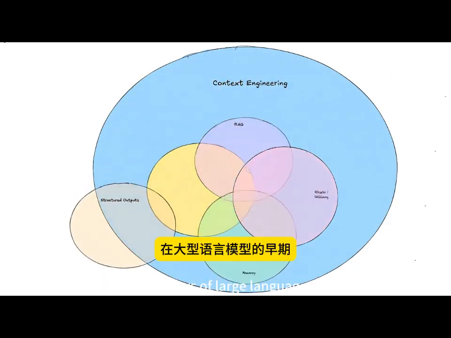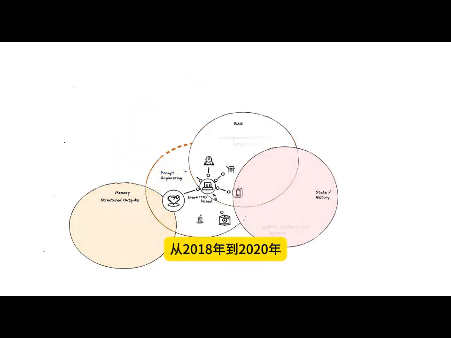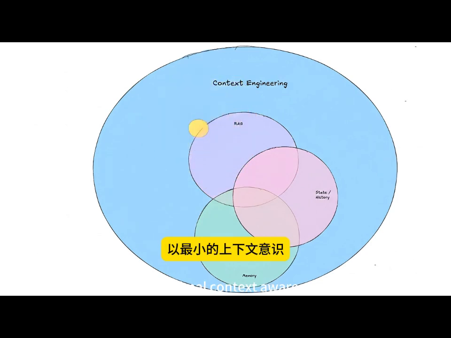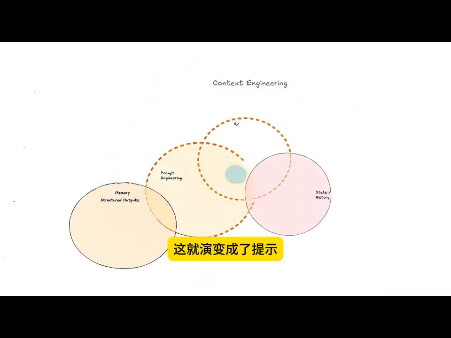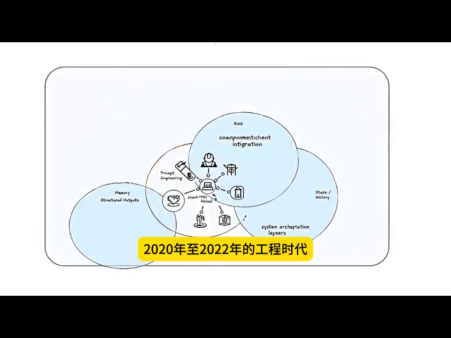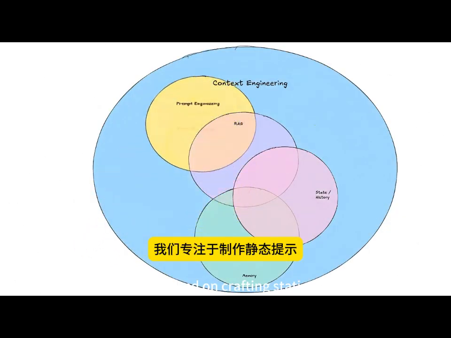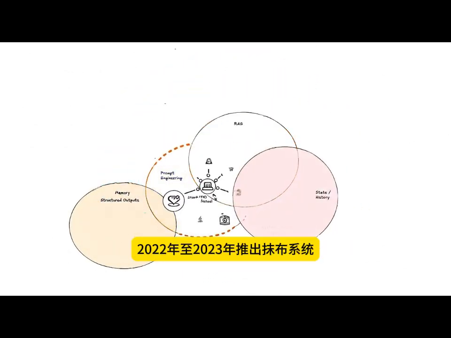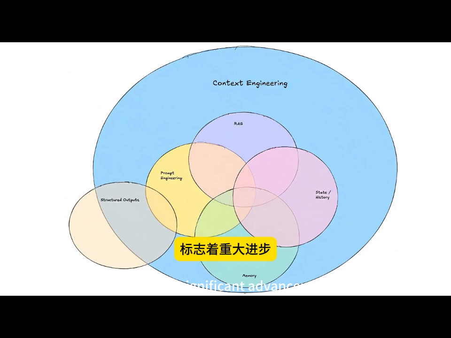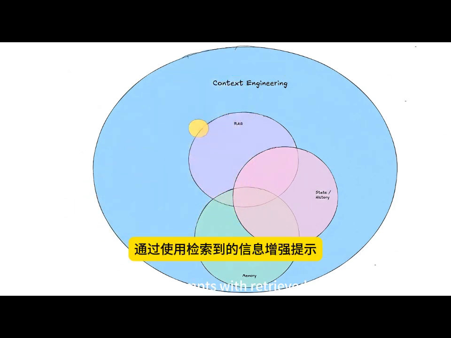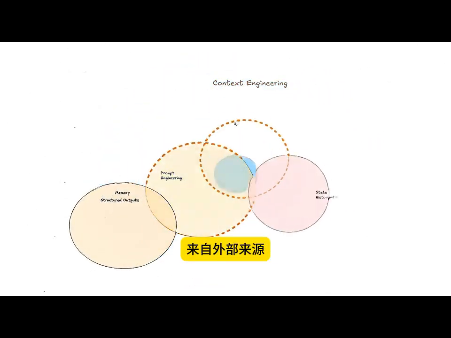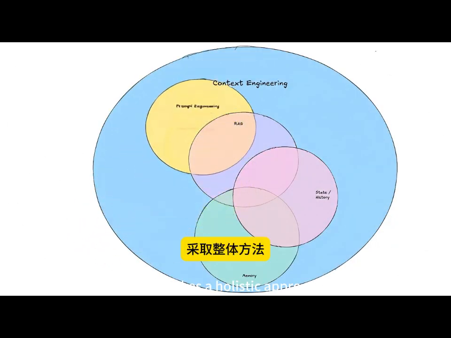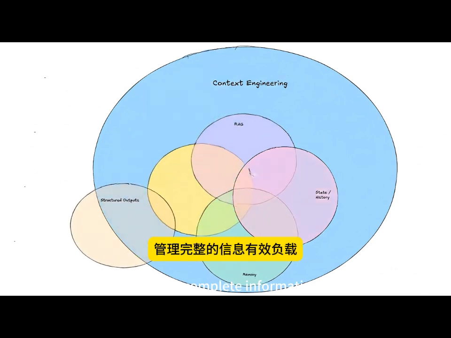In the early days of large language models from 2018 to 2020, we relied on simple prompt response paradigms with minimal context awareness. This evolved into the prompt engineering era from 2020 to 2022, where we focused on crafting static prompts to guide model behavior. The introduction of RAG systems from 2022 to 2023 marked a significant advancement by augmenting prompts with retrieved information from external sources. Today, we're in the context engineering era, which takes a holistic approach to managing the complete information payload.